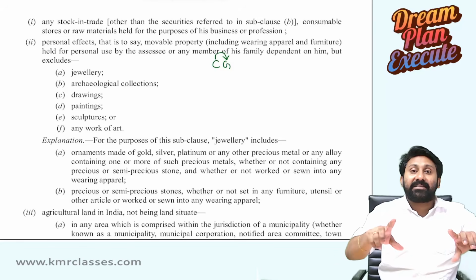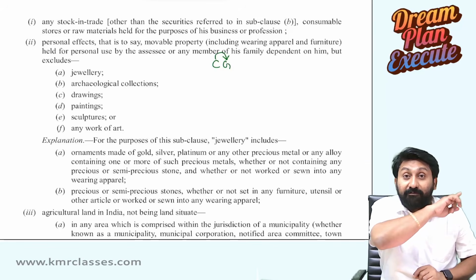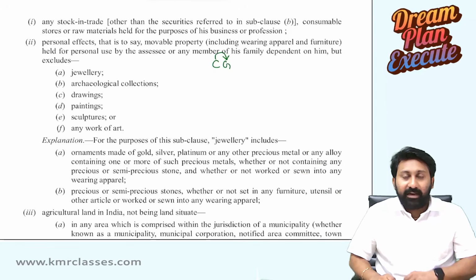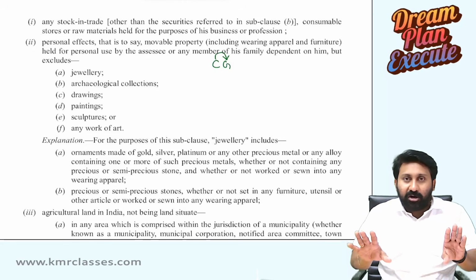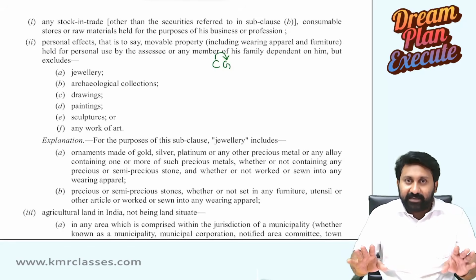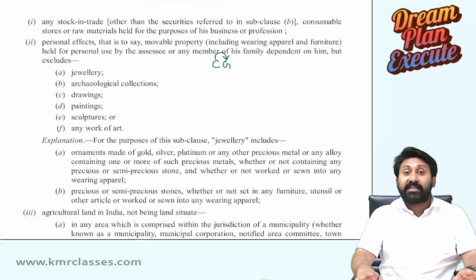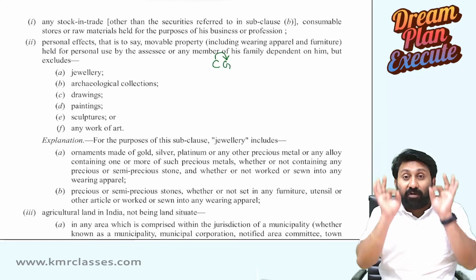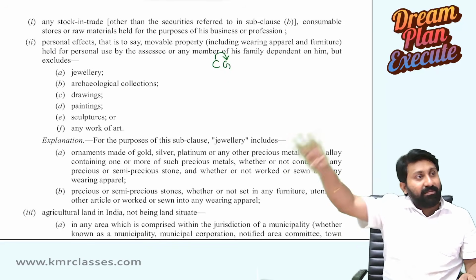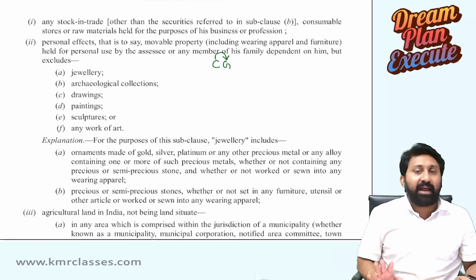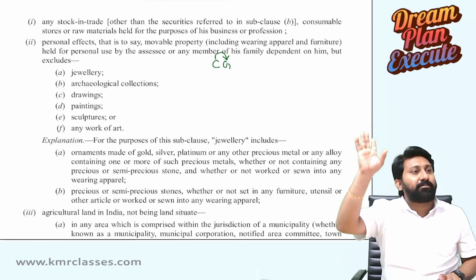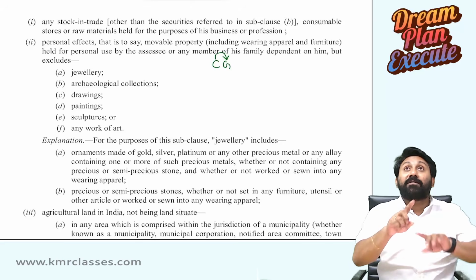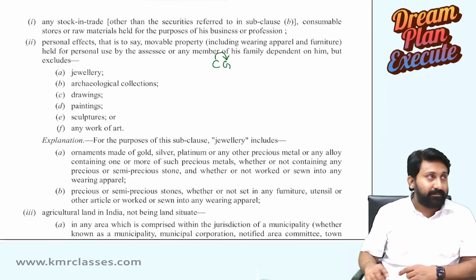That's why capital gains are chargeable at a higher rate, on flat tax rates. There is no concept of slab rates for capital gains. Capital gains are taxed at separate rates in itself. Section number 111A, 112, 112A. When we come there, I will discuss the rates of taxing the capital gains. So, capital gains, 1 rupee onwards, the tax will get affected. That's why they use the words any profit or gain.